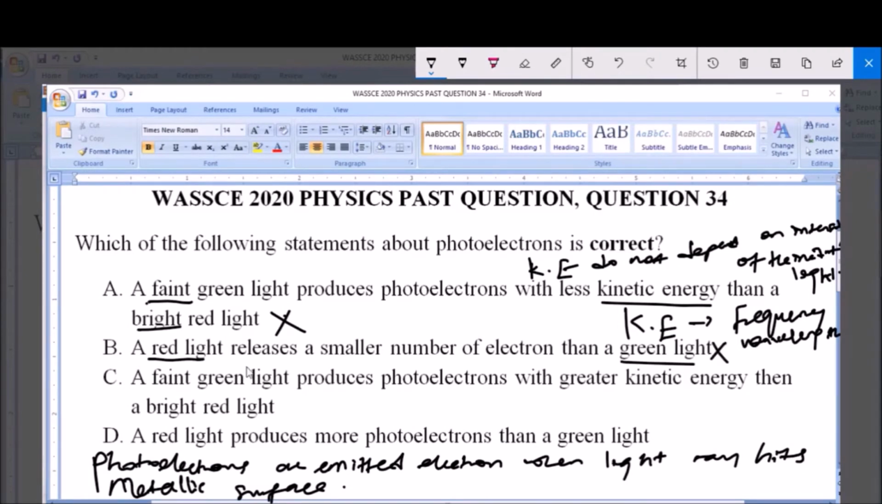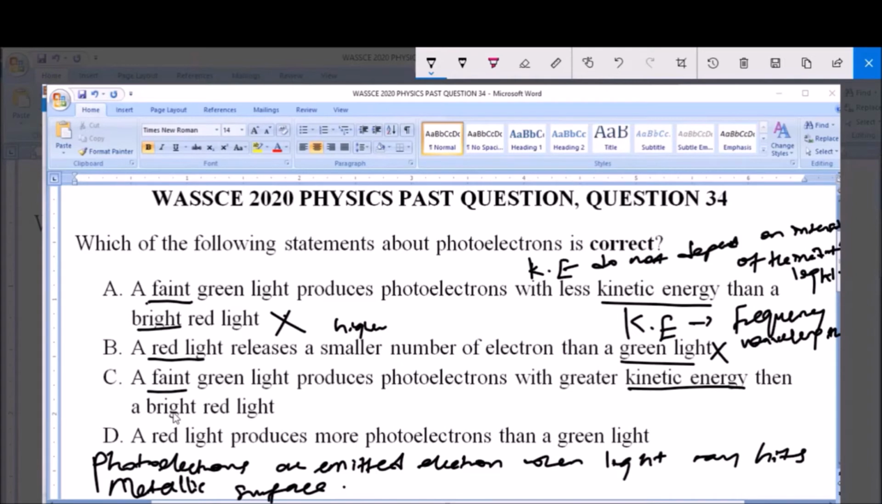A red light will give a higher number of electrons than a green light. So this option is wrong. Now C says a faint green light produces photoelectrons with greater kinetic energy than a bright red light. Now I said already that kinetic energy of these photoelectrons does not depend on the intensity at all.